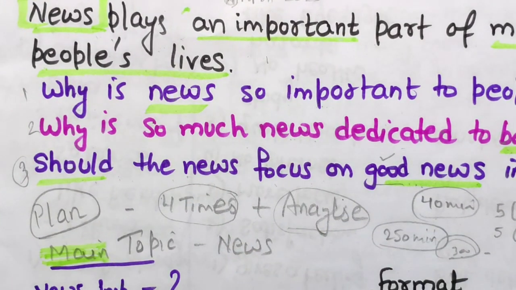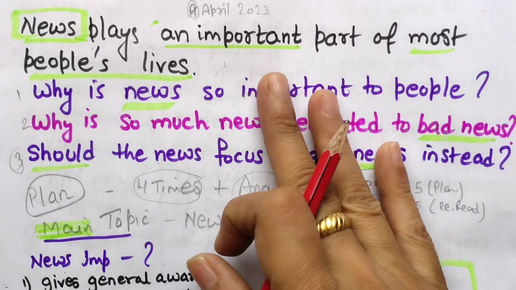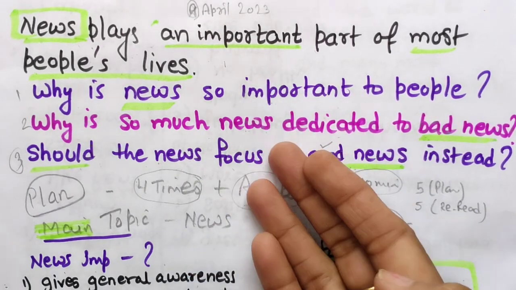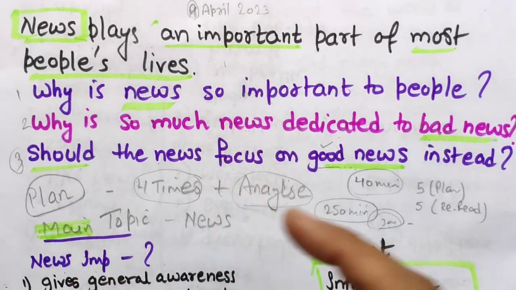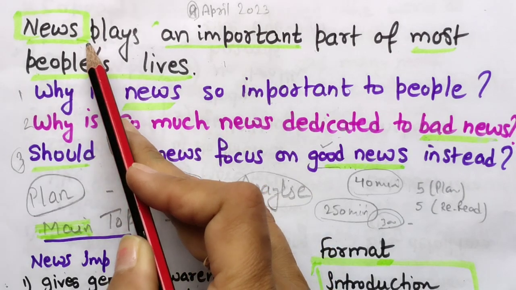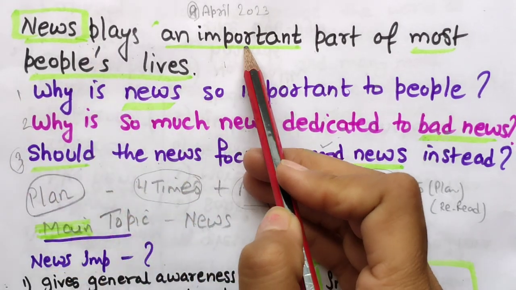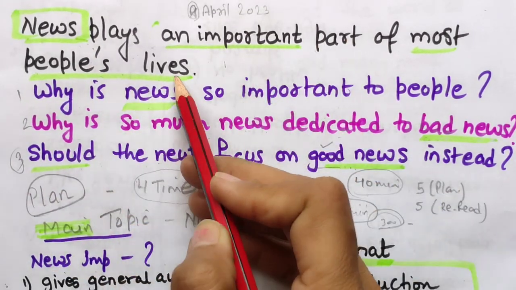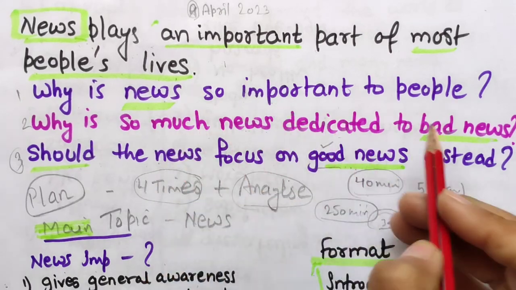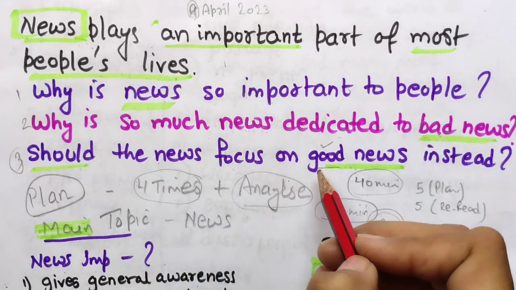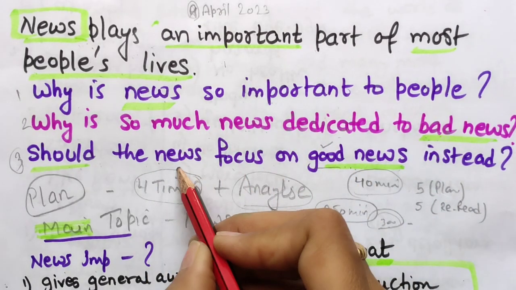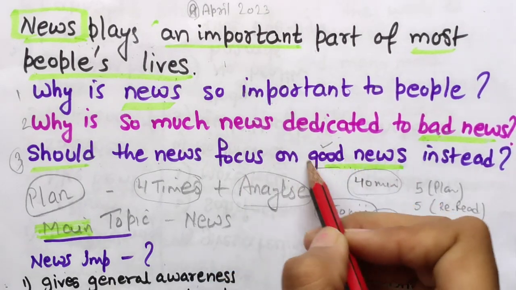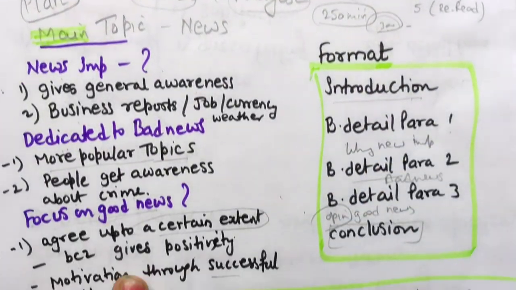Now vocabulary. Here, for vocabulary words, first we have to find them from the question statement. So here they are talking about news every time. Why? And important, and most of the people's life, and news again, bad news, good news instead. Focus on good news. So these 4 or 5 words are important. Let's see their synonyms.